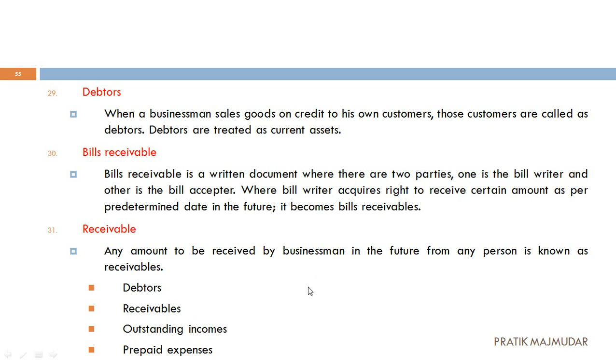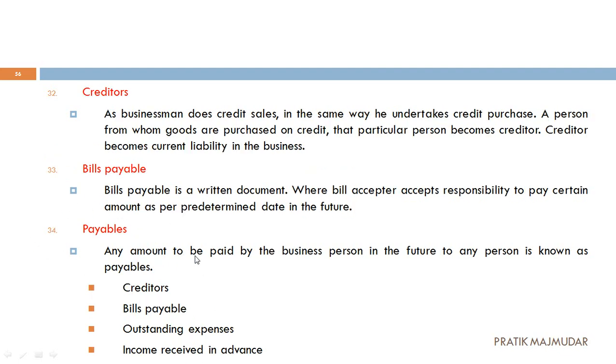Now next one, that is receivables. Now what is called as receivables? When any of the businessmen or any of the persons from whom we have to get some money, we are going to receive some money from them, then all of them will be considered as receivables. Now receivables are again of different types. One is debtors, second is bills receivable, third is outstanding incomes, that means we are going to generate incomes from that, and fourth one, that is your prepaid expenses, where you have paid the expenses in advance. Okay, so for the next 1 or 2 months you don't have any kind of liability, so that is also considered as your receivables.